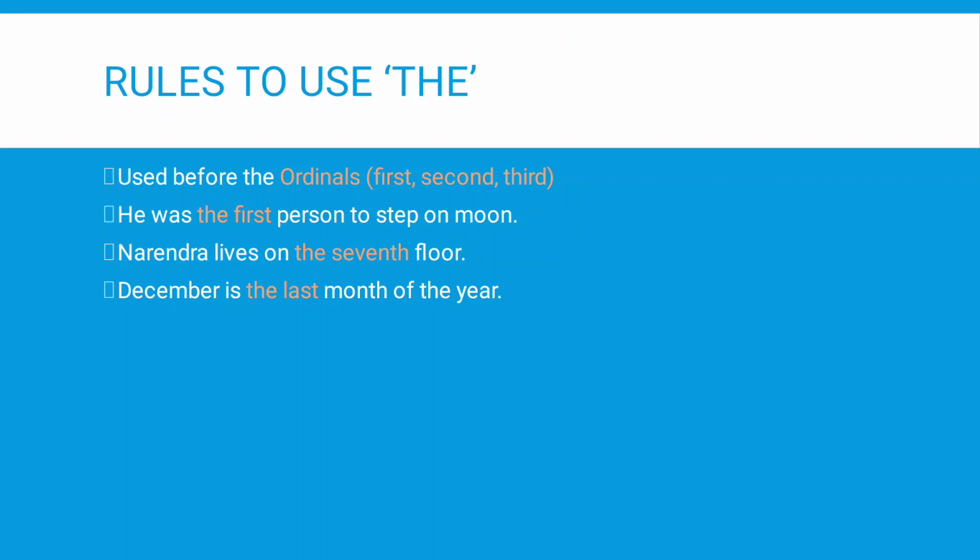For example, he was the first person to step on moon. Narendra lives on the 7th floor. December is the last month of the year. In these examples, first, 7th, last are all ordinals and they are preceded by definite article the.